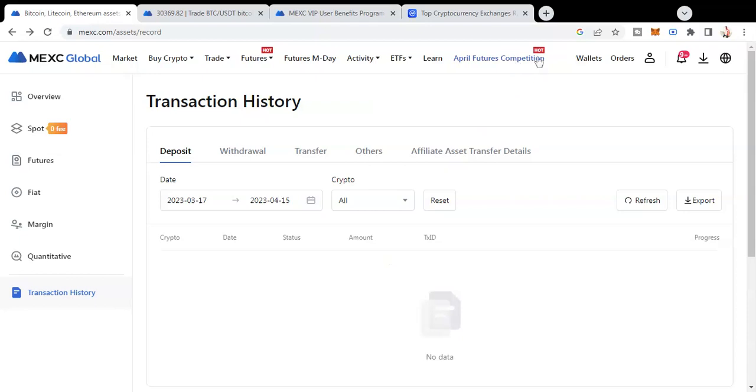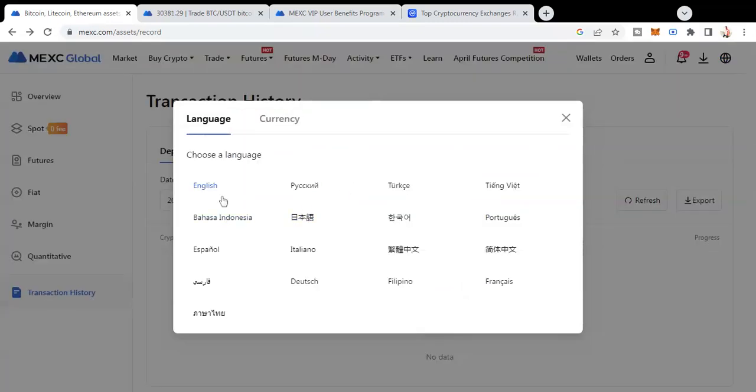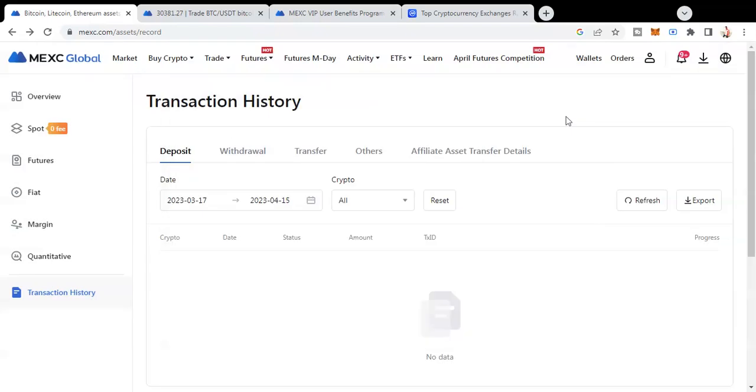We have already seen this April futures competition. You can see your orders over here. If you have placed some limit orders, they will show over here, or even if the transaction is completed, it will show over here. And I think you can also change the language. There are a lot of languages over here: English, Russian, Turkish, Indonesian. You can change it. So this is all about the MXC Global trading platform, and it's one of the best trading